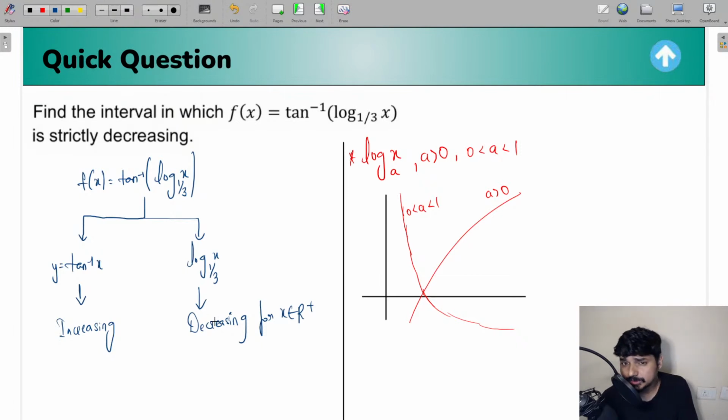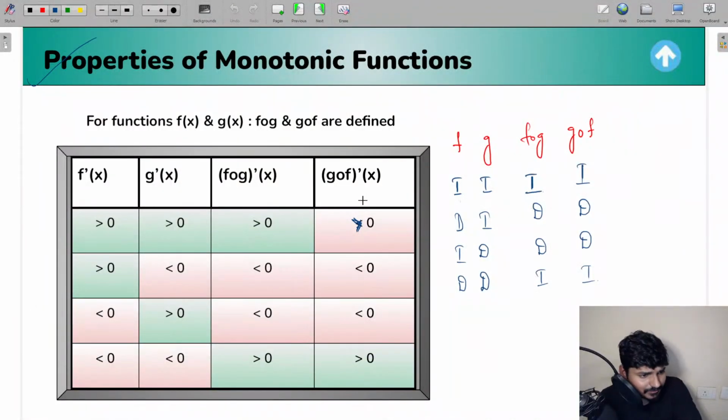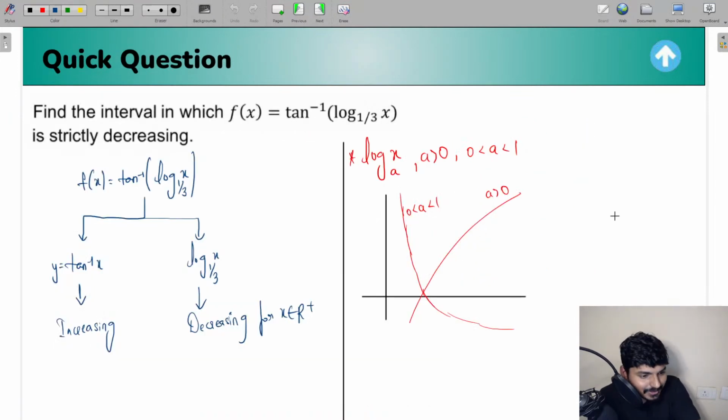So one function is increasing, another function is decreasing. Then what about the composite function of them according to this table? You see this table, everyone. According to this table, what is the result you are going to get? I told you, if one function is decreasing, so positive into negative kya hoga? Negative hi hoga. So it's going to be decreasing only.